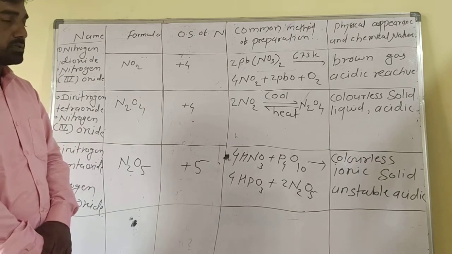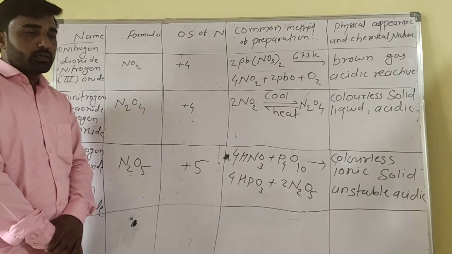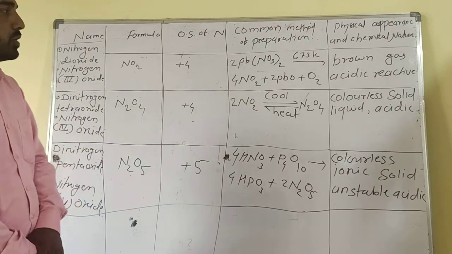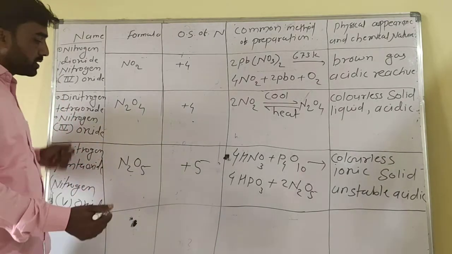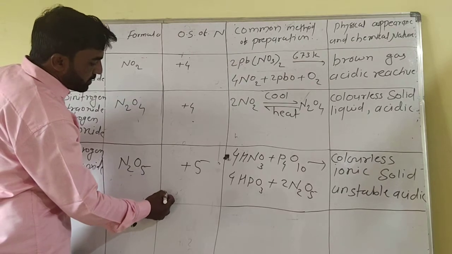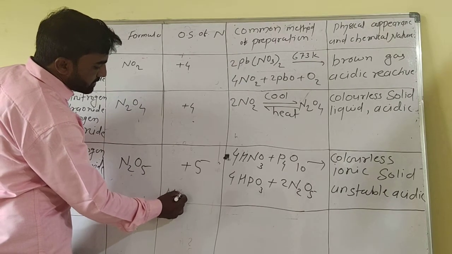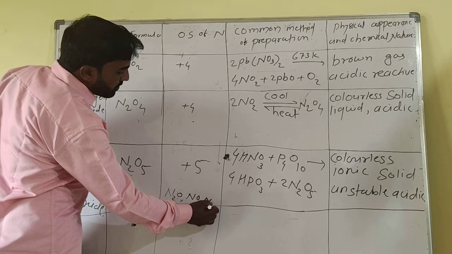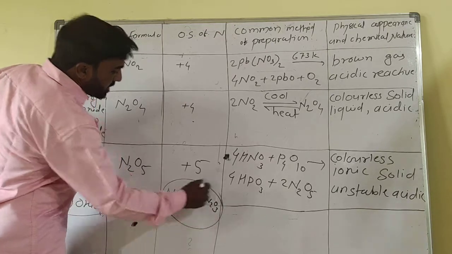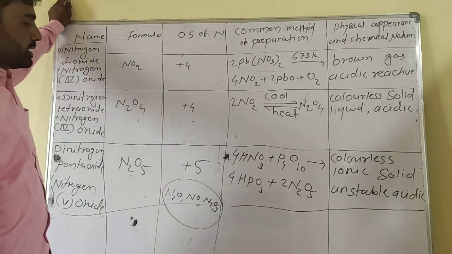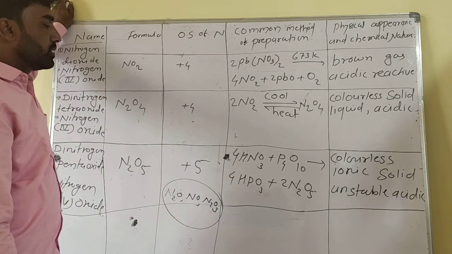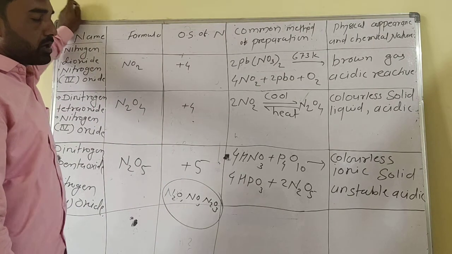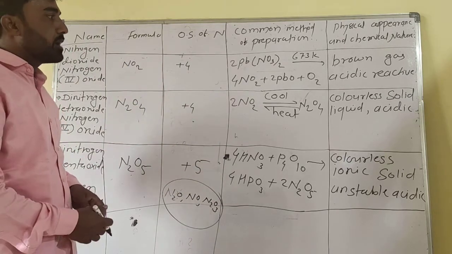The previous lecture discussed three types of oxides: N2O, NO and N2O3. Now, the oxides of nitrogen are of six types.